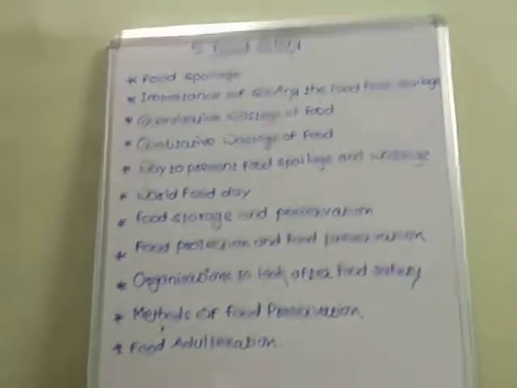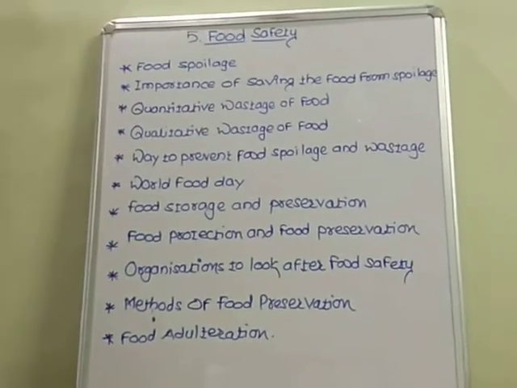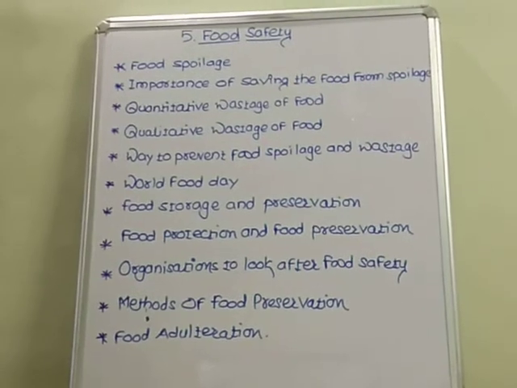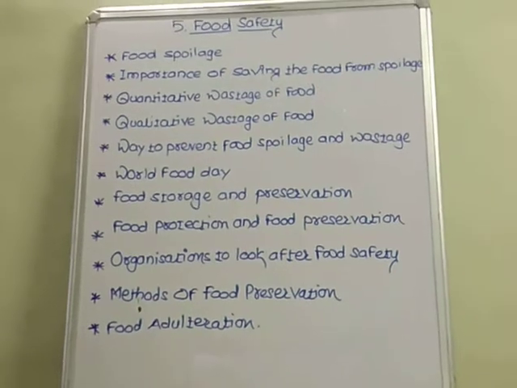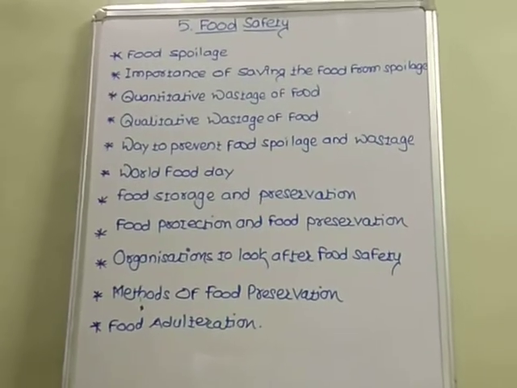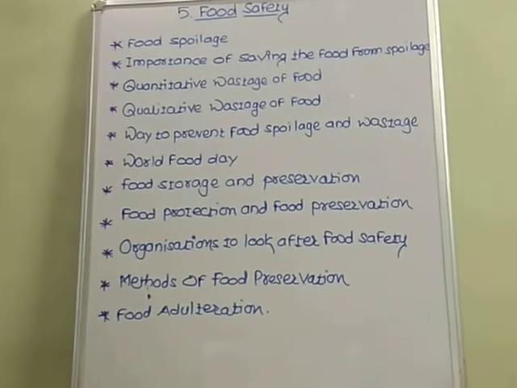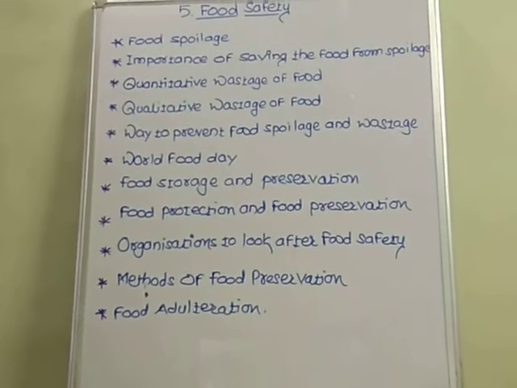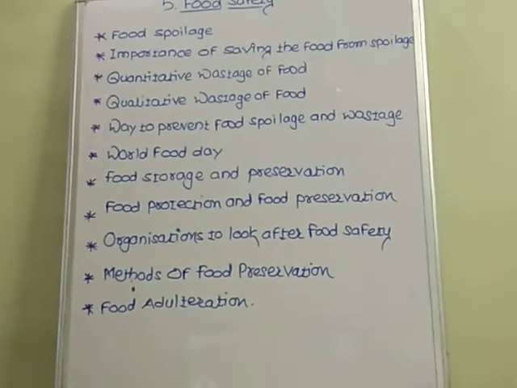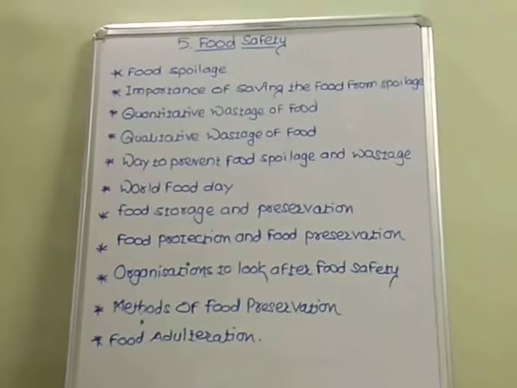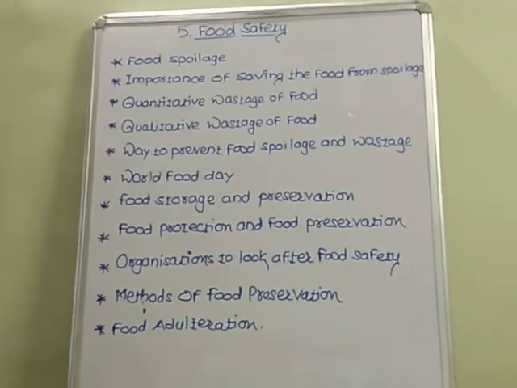The major outline points of the lessons are: food spoilage, importance of saving the food from spoilage, quantitative waste of foods, qualitative waste of foods, ways to prevent food spoilage and food wastage, World Food Day, food storage and preservation, food protection and food preservation, organizations to look after food safety, methods of food preservation, and food adulteration.